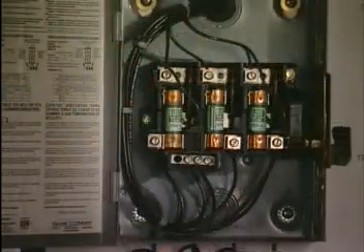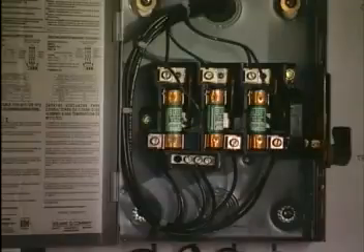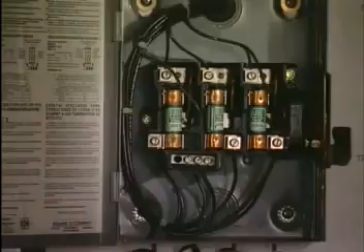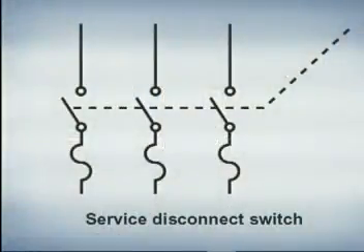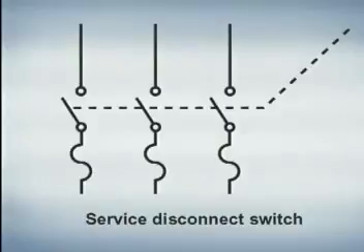We can see that this disconnect has three fuses inside, meaning that there are three circuits inside this box. Let's take a look at the electrical symbol for this disconnect. We can see that there are three separate switches in this device. The three curved lines at the bottom of the symbol represent the fuses.